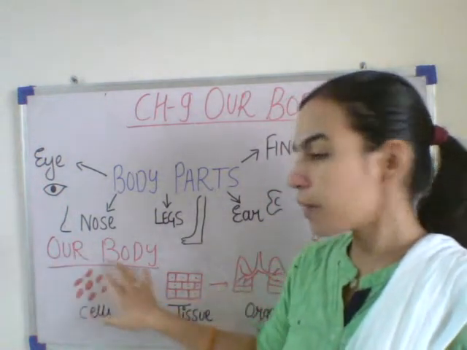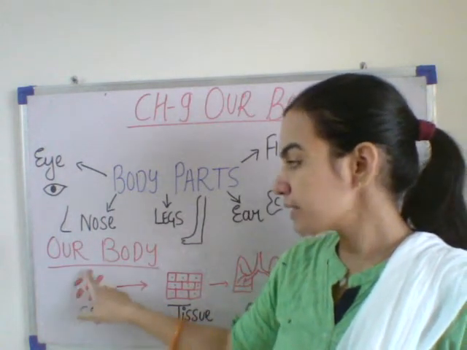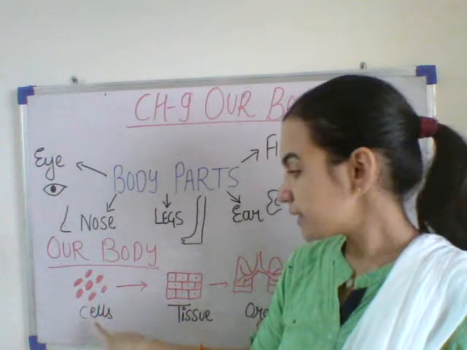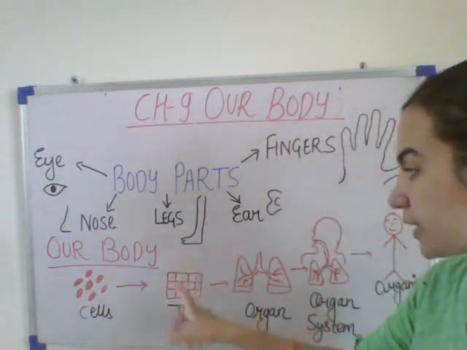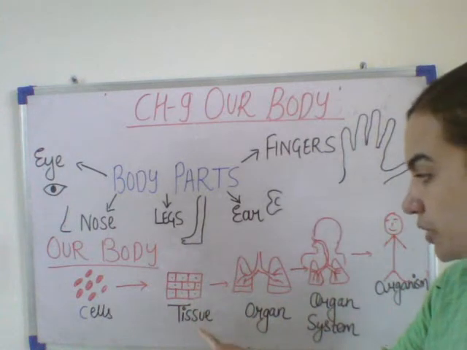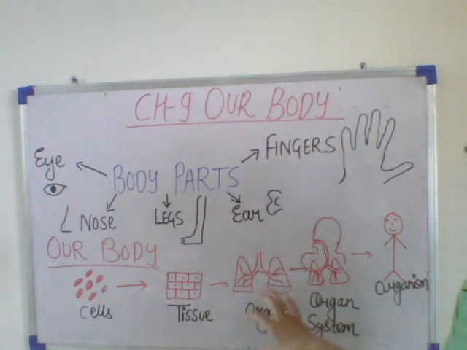Now our body is made of many cells. These cells combine together to form tissues. Tissues combine together to form an organ.